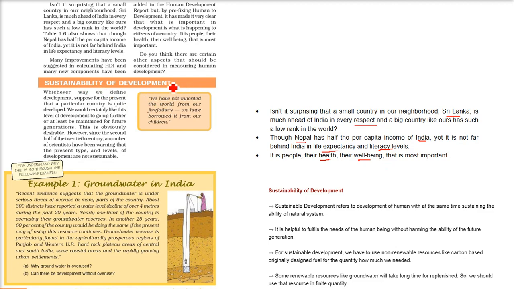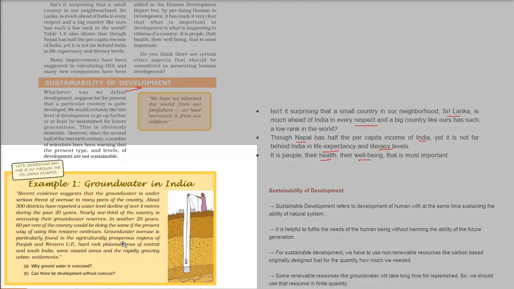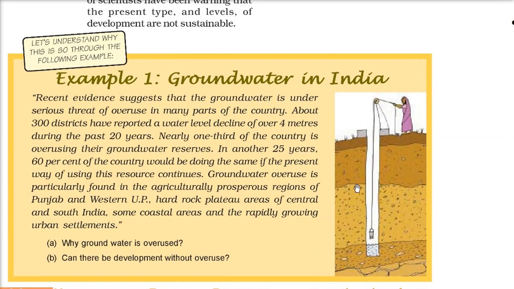What does this mean? When we talk about development, what kind of development are we doing? Is it sustainable? Are we doing it in a way that the future generation will benefit, or will they live in scarcity? I'll give you an idea using groundwater. Because of the population we have and the people who are using it, the level of groundwater is decreasing.